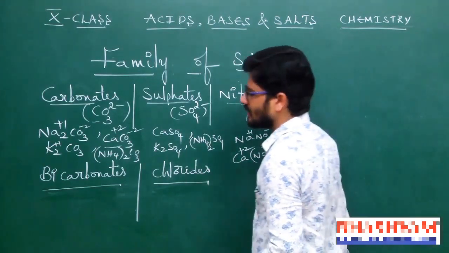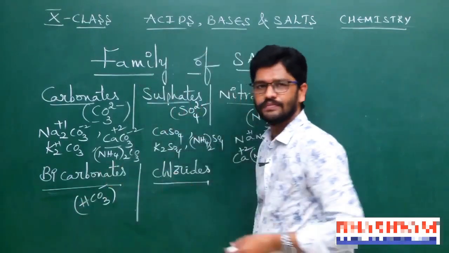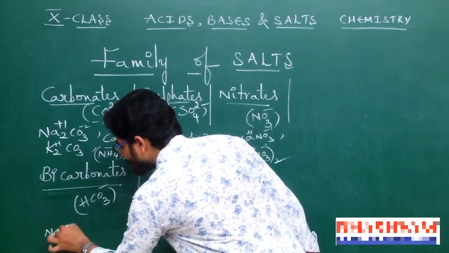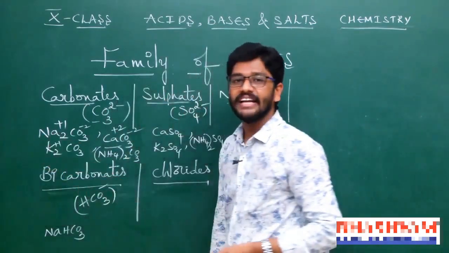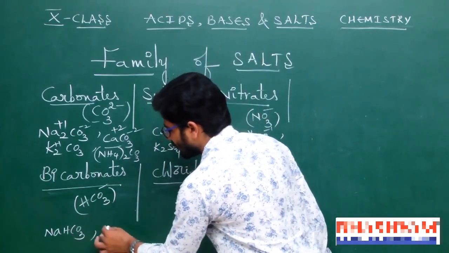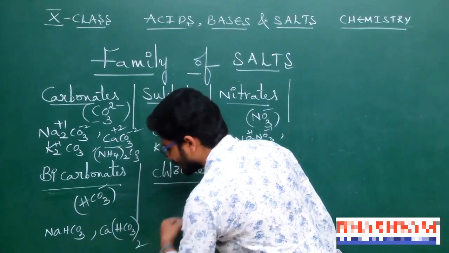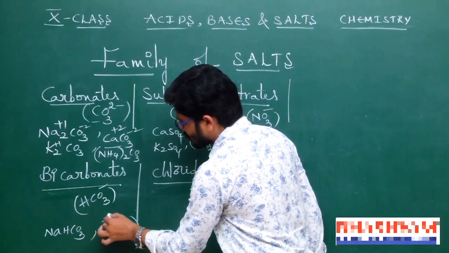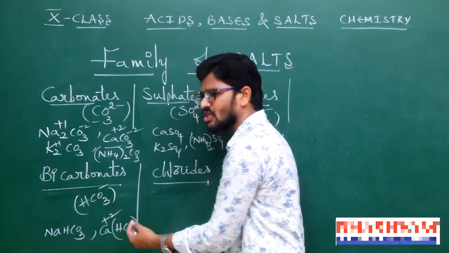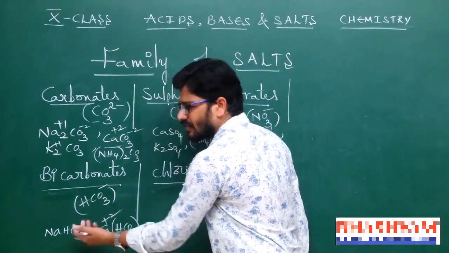Next bicarbonates. Bicarbonates have the ion formula HCO3 minus. Examples for these: NaHCO3, sodium bicarbonate. This is also called baking soda. Sodium bicarbonate. Otherwise calcium bicarbonate, Ca(HCO3)2. We know that calcium is +2, bicarbonate is -1. That's why we consider 2 units. +2 -2, 0. Electrically neutral. So these belong to the bicarbonate families.